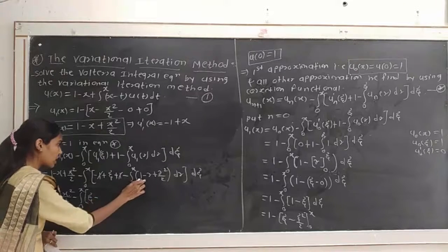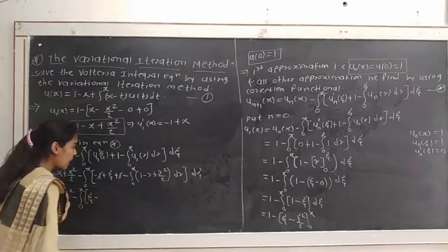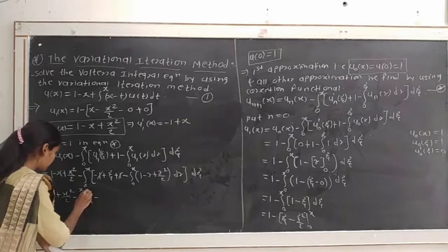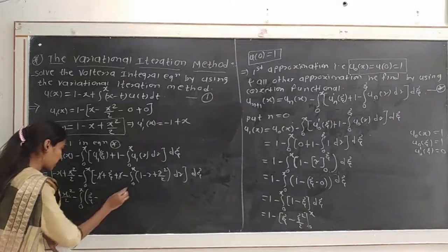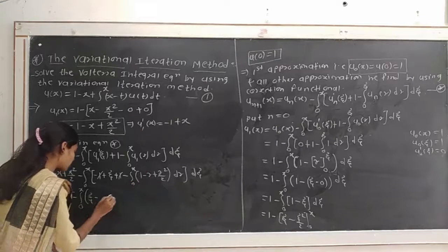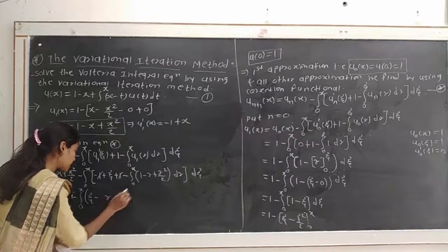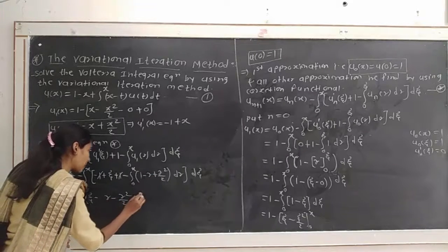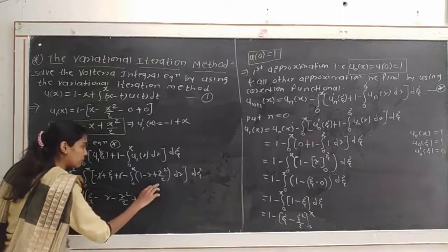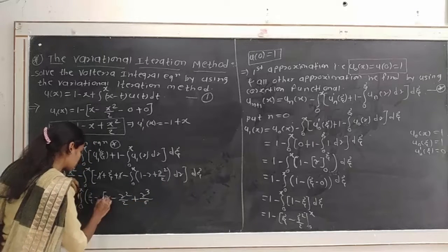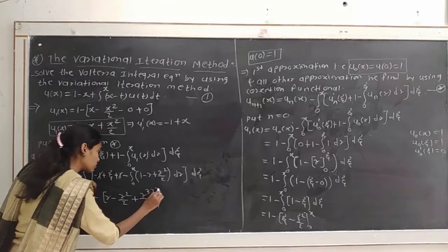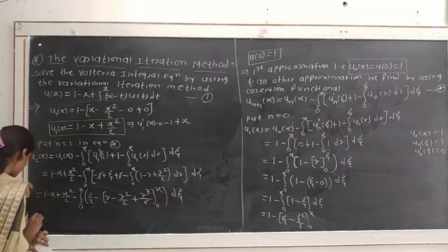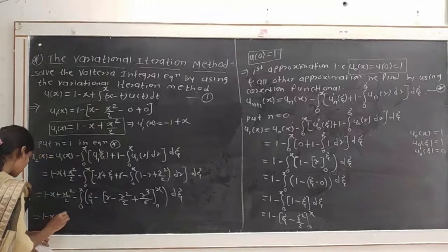Okay, so minus, and here we take integration with respect to r, here we use the round bracket and here we write the square bracket. Okay, so integration of 1 will be r, minus integration of r will be r square divided by 2, and plus integration of r square we get r cube divided by 3, 3 into 2 we get 6. So in bracket, limits from 0 to x, into d xi, then